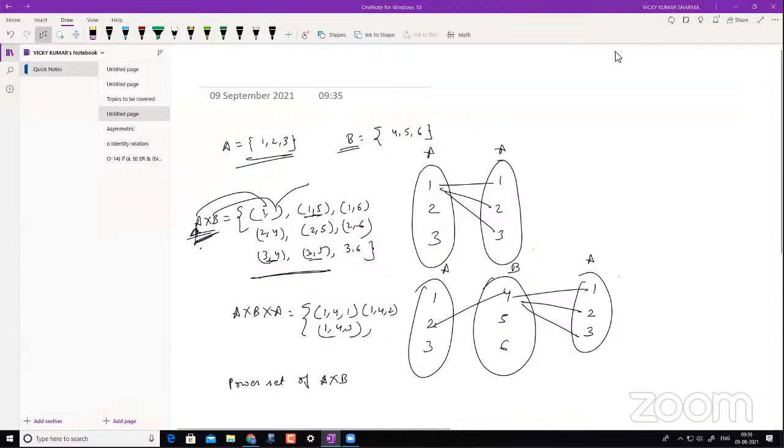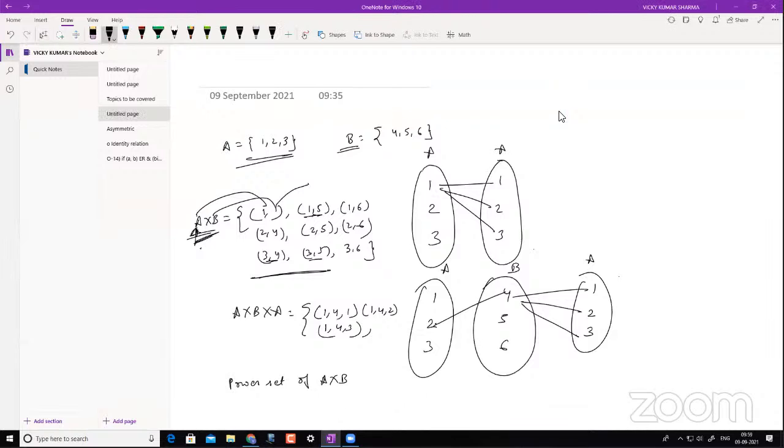All right. So it's going to be what? It's going to be 2 to the power of 3 times 3. So that's going to be 2 to the power of 9. I could see most of you giving this answer. All right, so it's nice. So this is something you have to understand over here, right? The power set of A cross B is 2 to the power of 3 cross 3. Now let's generalize this, okay?